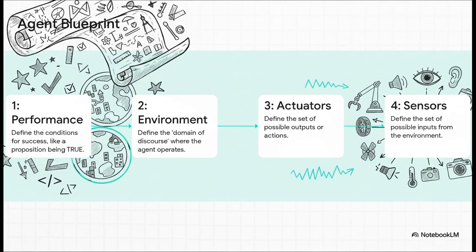So, to build any kind of successful agent, engineers need a blueprint, a formal plan, and this is it. It's called the PEAS framework. You can think of it like the spec sheet for any intelligent system, and you have to define these 4 things perfectly. P is for performance measure. What does a good job actually look like? E is for environment. Where is this thing operating? A is for actuators. What can it physically do? And S is for sensors. What can it see or perceive?